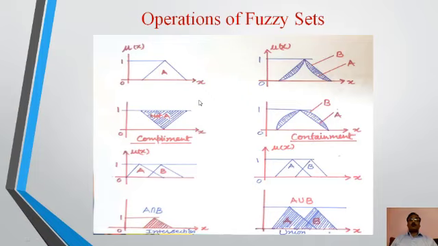Now we have some operations of fuzzy sets. This is complement A, this is not A. This is common part for the intersection. Containment, which will contain total shadow area. Union, complete shadow of A and B.